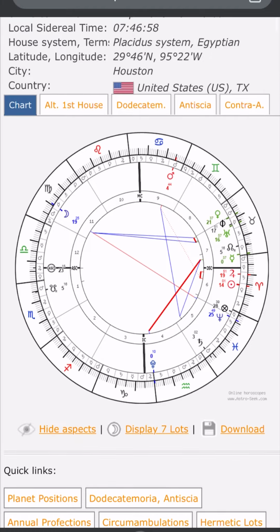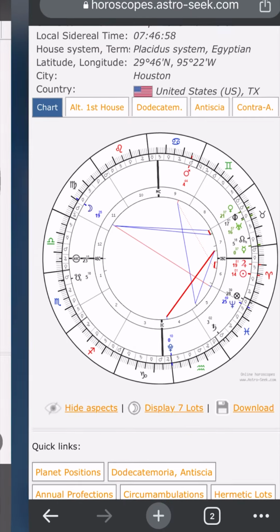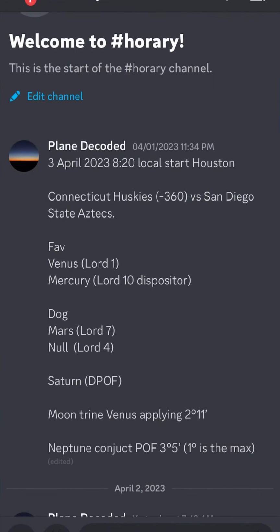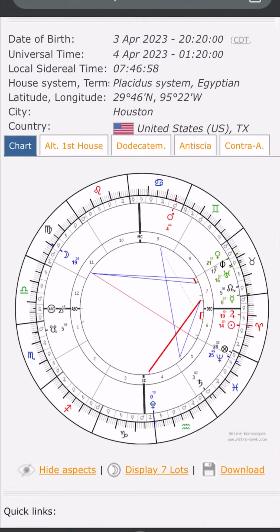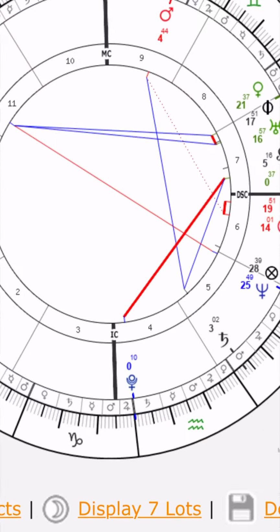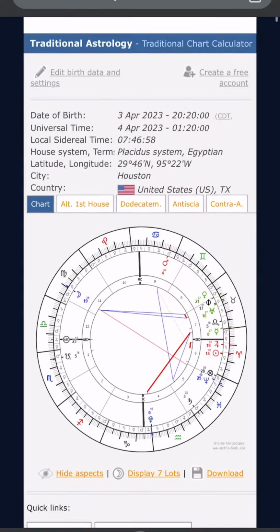So I like the favorite to win, and that's the Huskies. I'll go to my Discord here. So Moon trine Venus applying 2 degrees and 11 minutes. Venus is Lord 1. And that's about it. Let's see, make sure Saturn's not doing anything. No, it's down here. So yeah, that's it. I think the Huskies should take this.